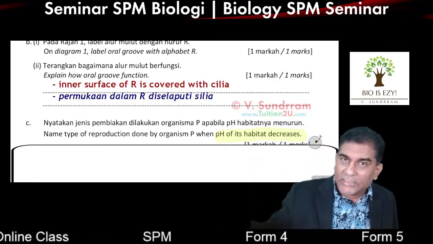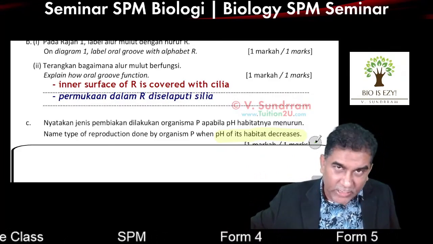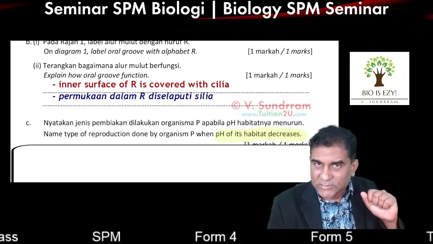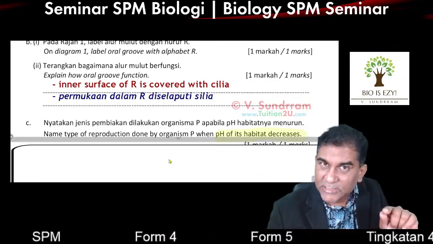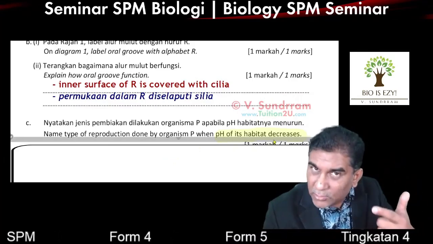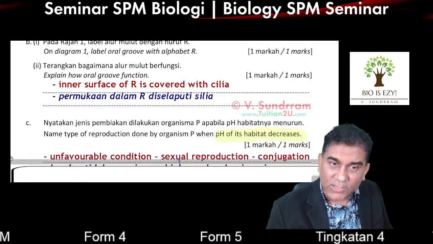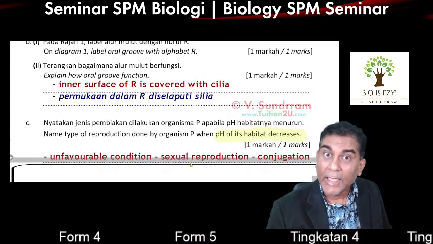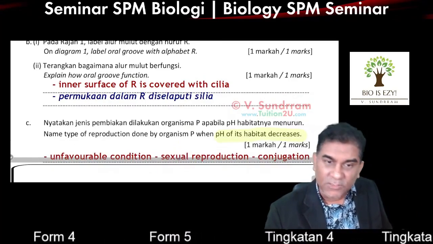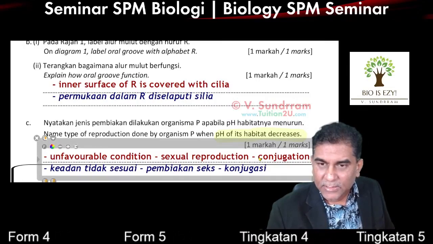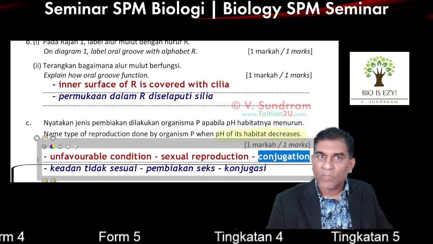That's the mindset the students will have. The people who set the question know the student is going to do that, so we purposely ask this question. For the Paramecium especially, unfavorable condition is the time they do sexual reproduction. Another reason we love this question is that most students don't remember the name conjugation.